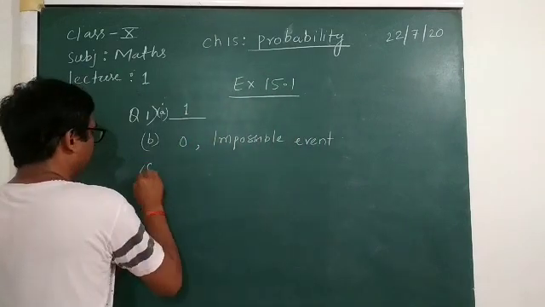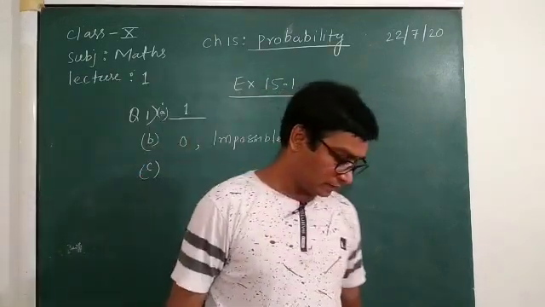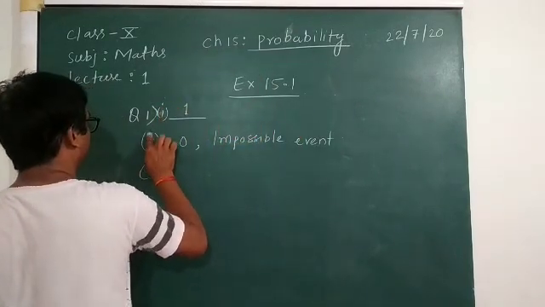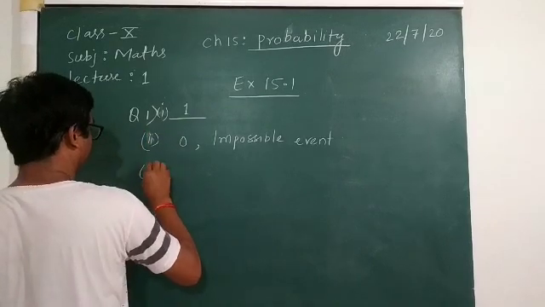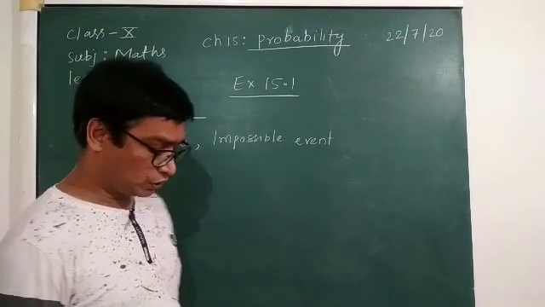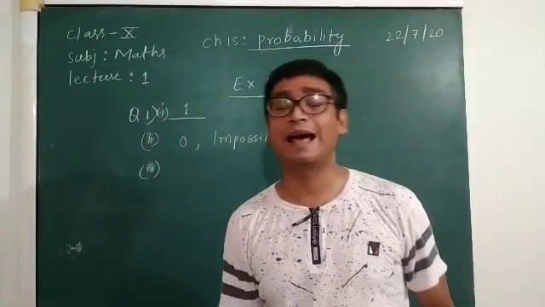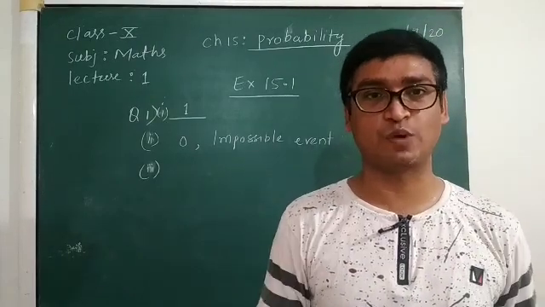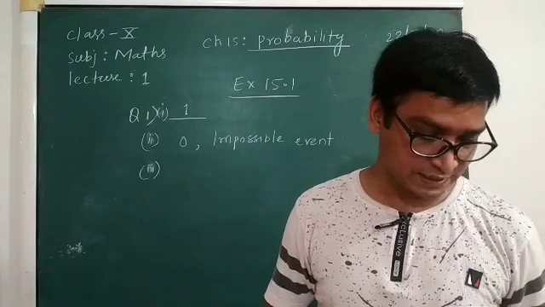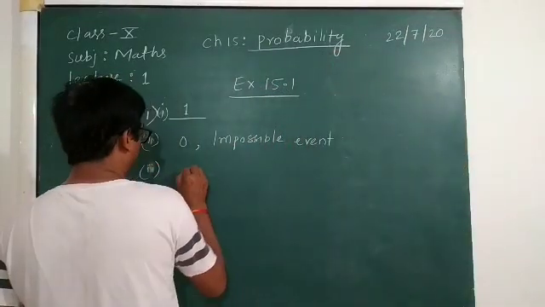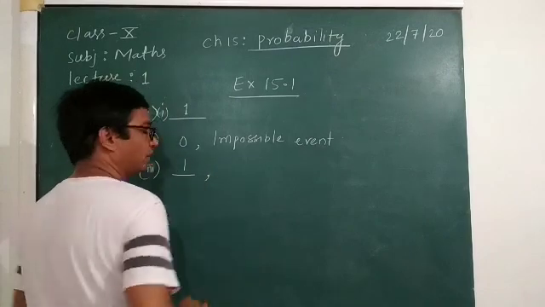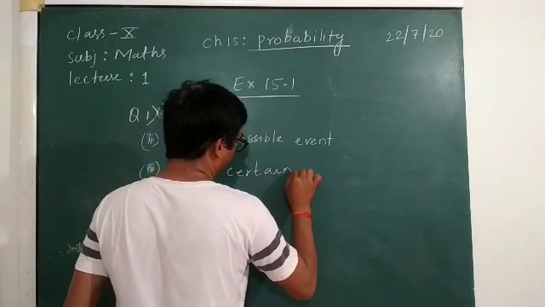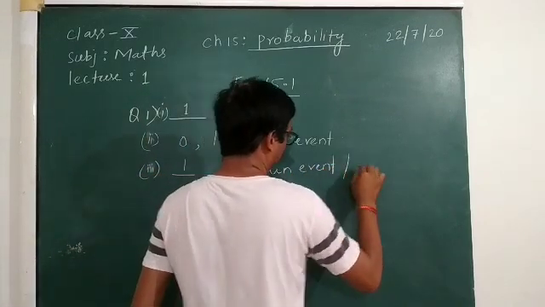Then C, the third one. The probability of an event that is certain to happen, certain means it is fixed to happen, is 1. Such an event is called a certain event or sure event.